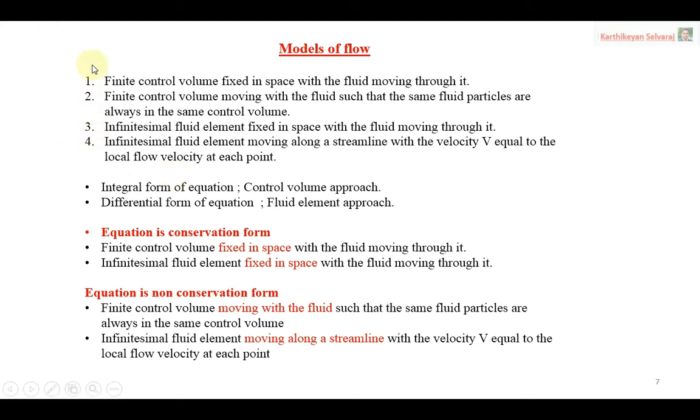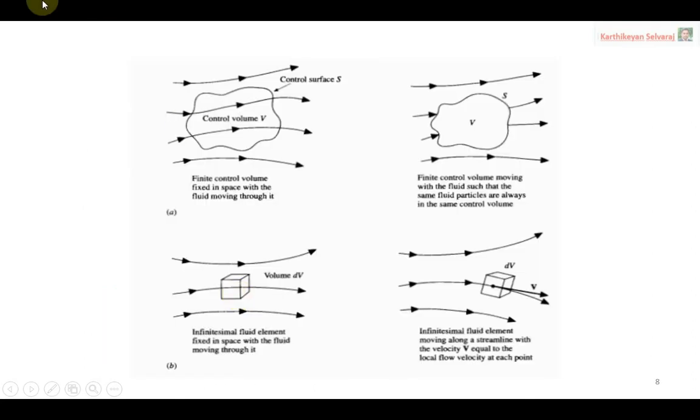Now you have the idea about four different flow models, then when we look for the integral form and when we look for the differential form, and similarly the meaning of the conservation form and non-conservation form. Now have a look. See this one, this is the control volume, the first case, the control volume moving along with the flow. That is why these are the streamlines. The control volume is going along with the flow, like that the illustration is given. This is the first case. The second case, the control volume fixed in space.